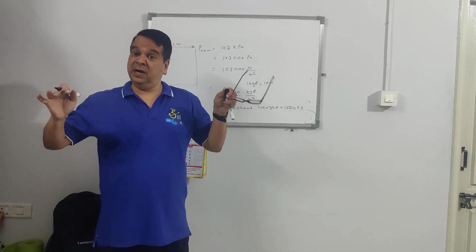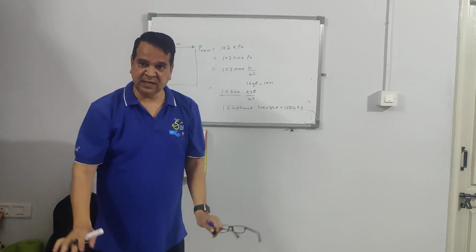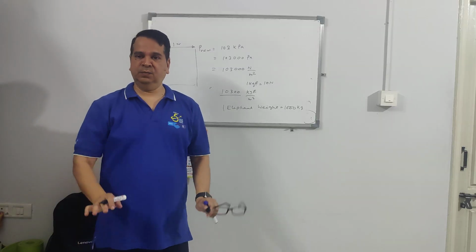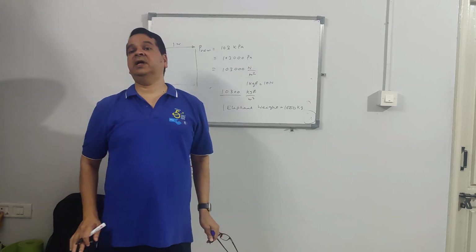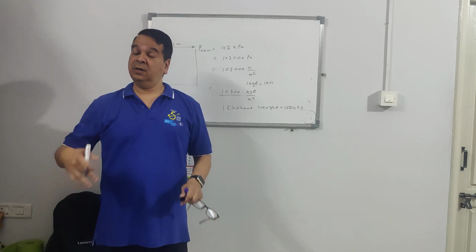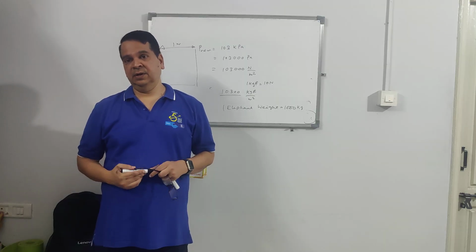Okay. 10 elephants standing. Just think that you are sleeping, and your body has an area of 1 meter square. Assume that your body has an area of 1 meter square, and 10 elephants are standing on your body. The kind of pressure you will feel, that is atmospheric pressure.